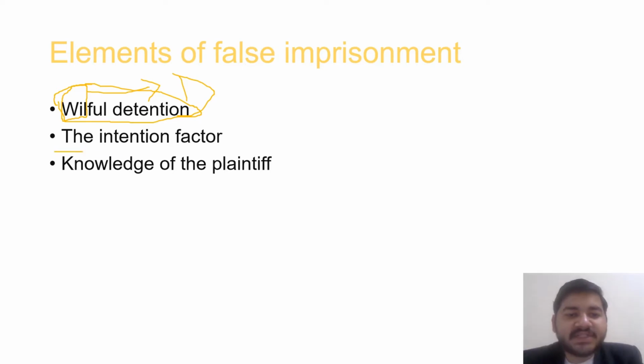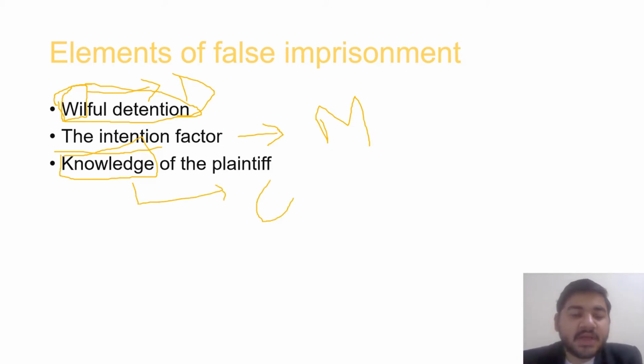Second is the intention factor. The intention of the defendant must be malafide. As for the plaintiff, he must not have knowledge, and the consent of the plaintiff must not have been taken by the defendant. So the consent and the knowledge of the plaintiff must not be there, for the element of false imprisonment against the will of the plaintiff. Now next is